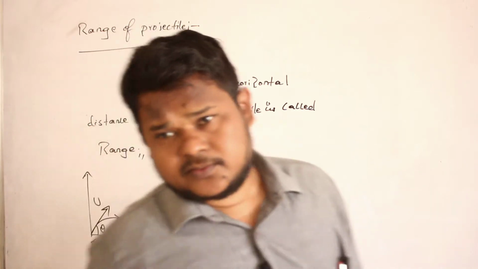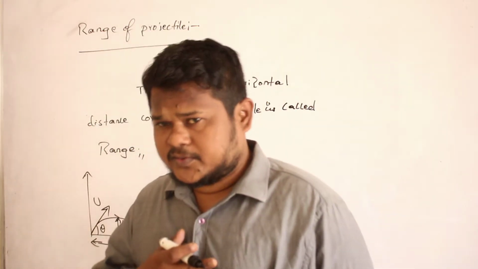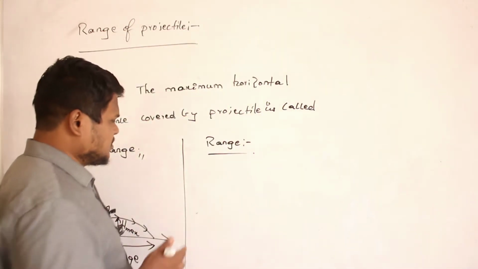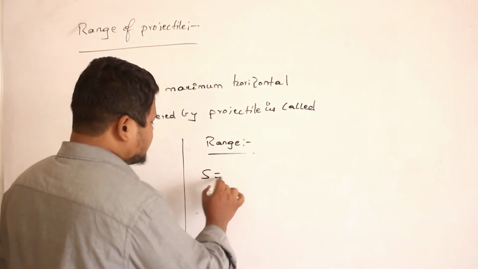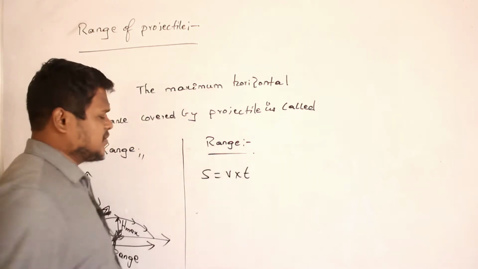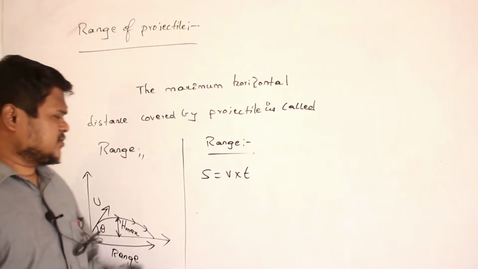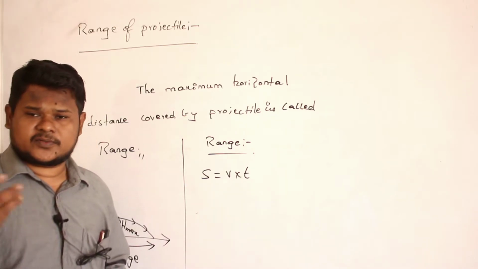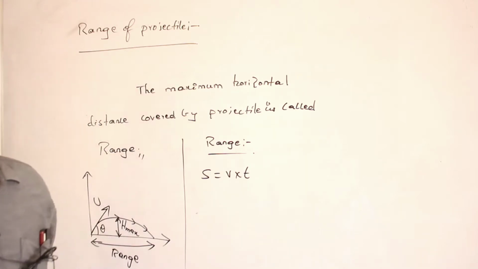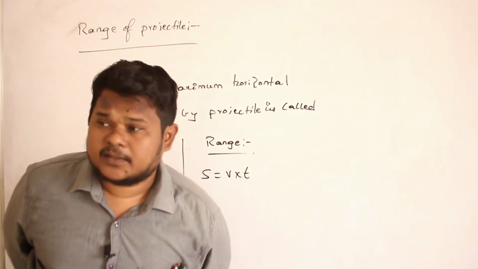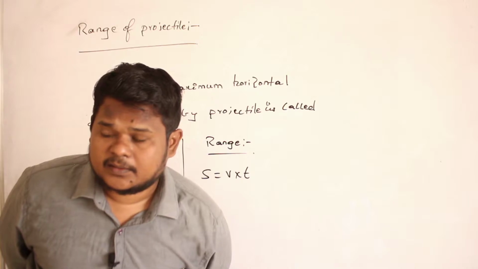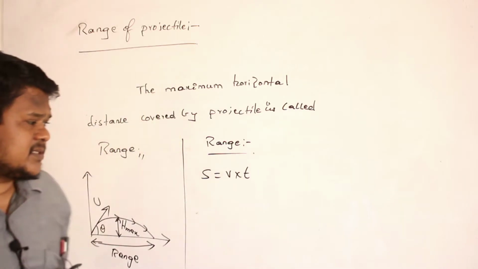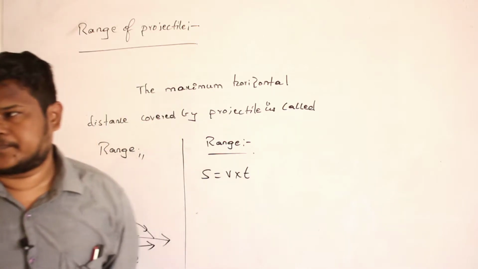Displacement is equal to velocity into time. So you want to use that relation. Okay, let us see. So she wants to use the relation displacement is equal to velocity into time. Okay. So why you are using this relation? Why can't I use v is equal to u plus at? Why can't you use s is equal to ut plus half at square? Why? 2u sin theta by g, that is the formula for time of flight.